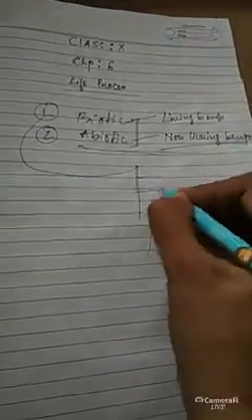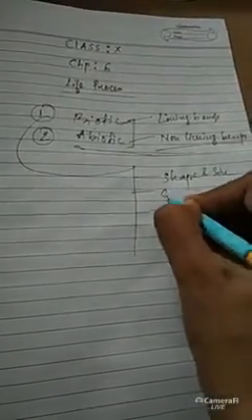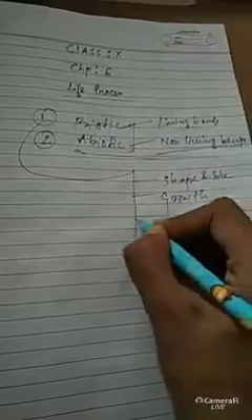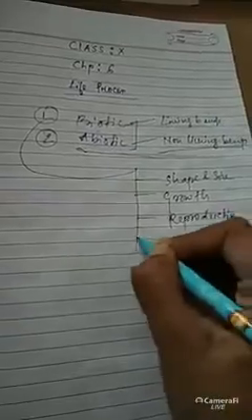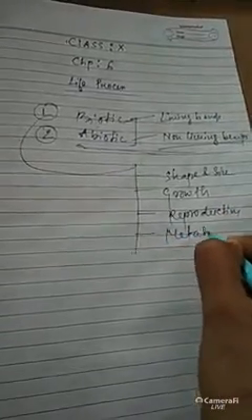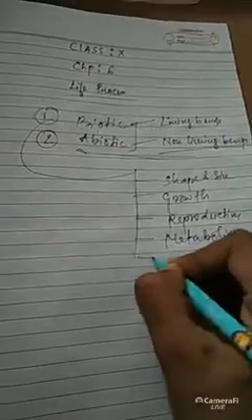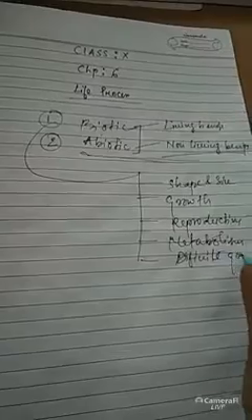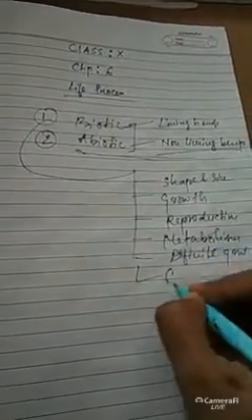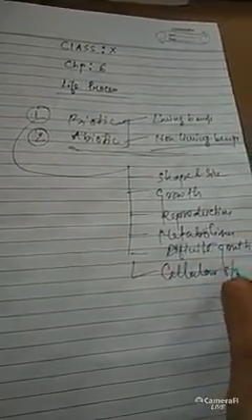So these living beings, this biotic component, have different kinds of features. The first one is shape and size, the second one is growth, the third one is reproduction, the fourth one is metabolism, the fifth one is definite growth, and the last one is cellular structure.